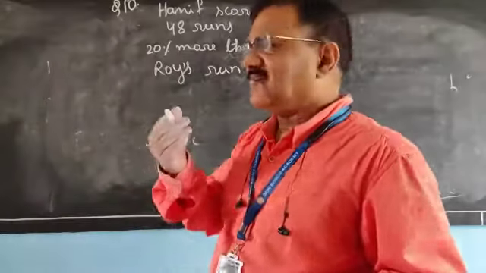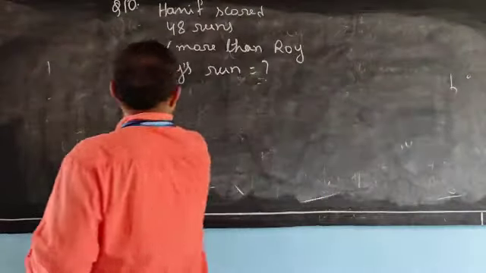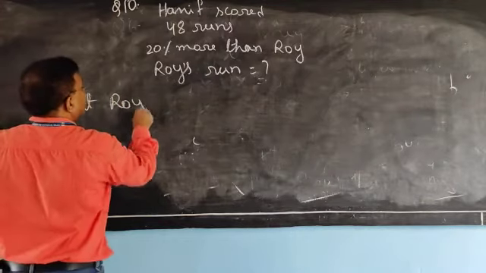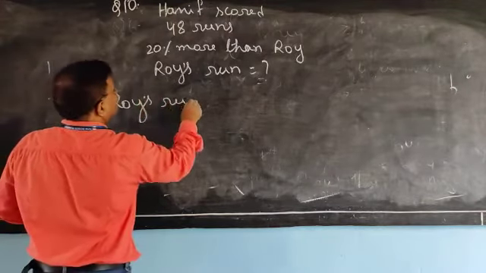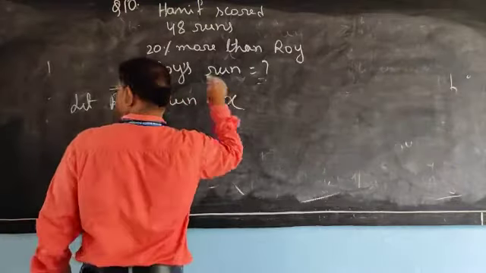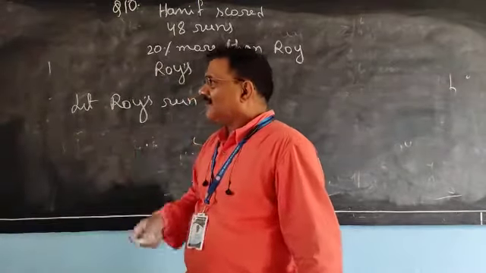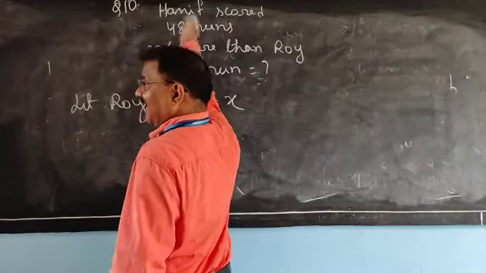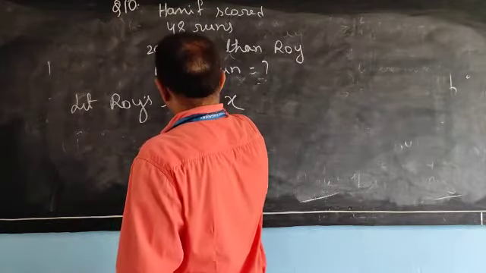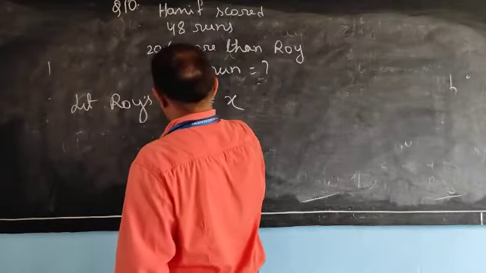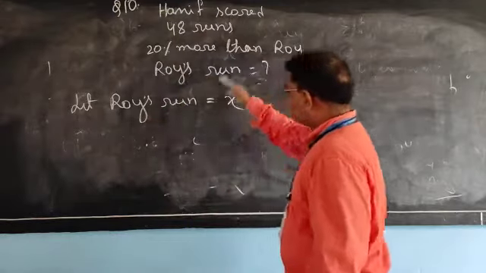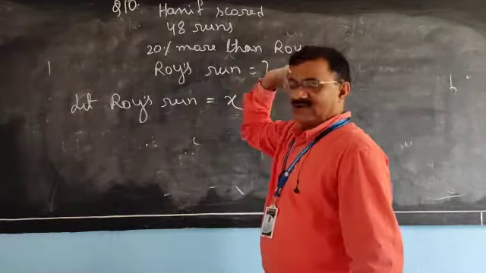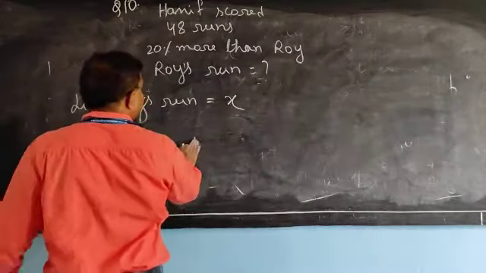Let Roy's run be X. Roy scored X runs, and 20% more than X means 20% of Roy's run is added, and then it becomes 48 according to the question.